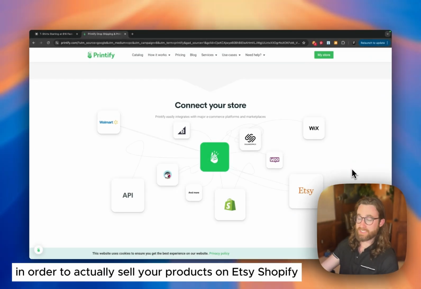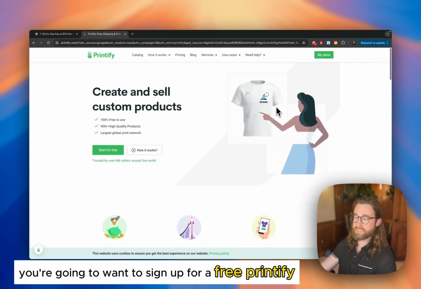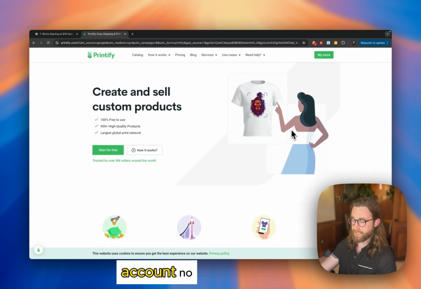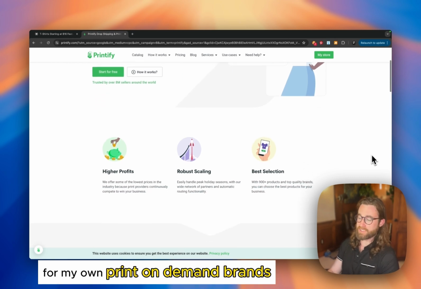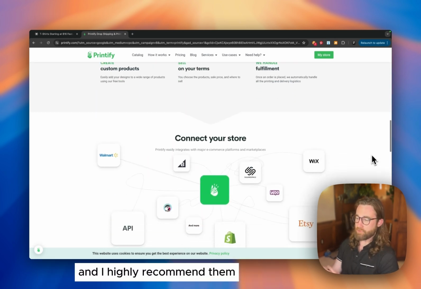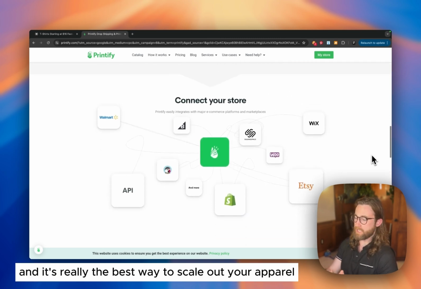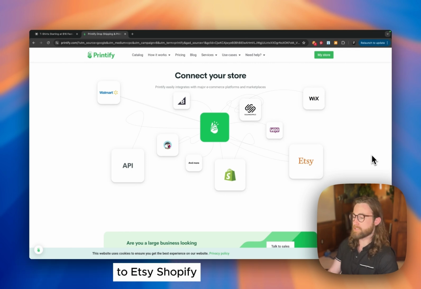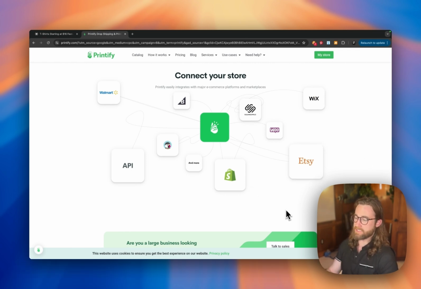In order to actually sell your products on Etsy, Shopify, Walmart, eBay, etc., you're going to want to sign up for a free Printify account. I've been using Printify myself for my own print-on-demand brands and for my clients, and I highly recommend them. They handle all the fulfillment. You can do custom products. Really the best way to scale out your apparel brand to Etsy, Shopify, Walmart. And if you're wanting to sell on Etsy, it's a must.